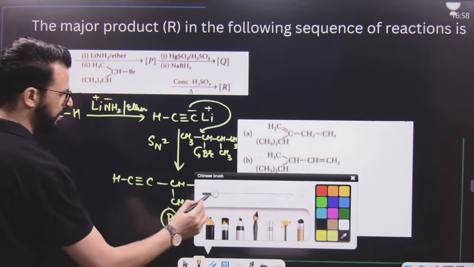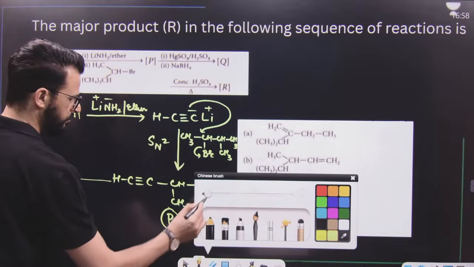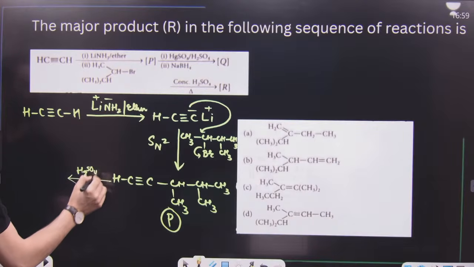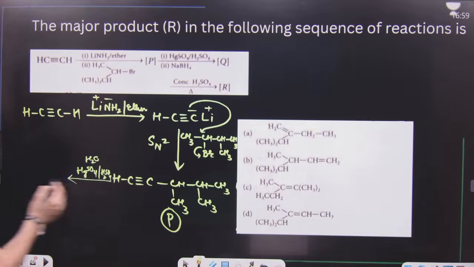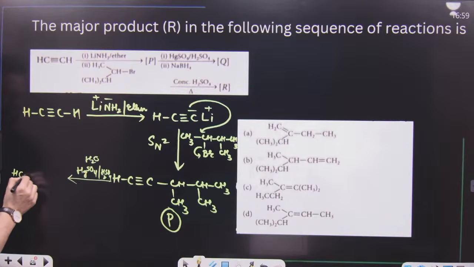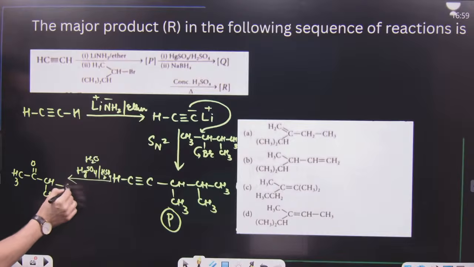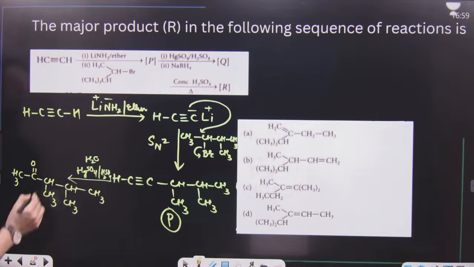Now, after this, my dear lovely students, this P is treated with HgSO4, H2SO4. That means actually you have to add water. This is basically Kucherov's reaction. Now, where to add water? Water should be added across the carbon-carbon triple bond according to Markovnikov's rule. That means the final product will be CH3, C double bond O, then CH-CH3, then CH-CH3, then CH3. This is basically a ketone.